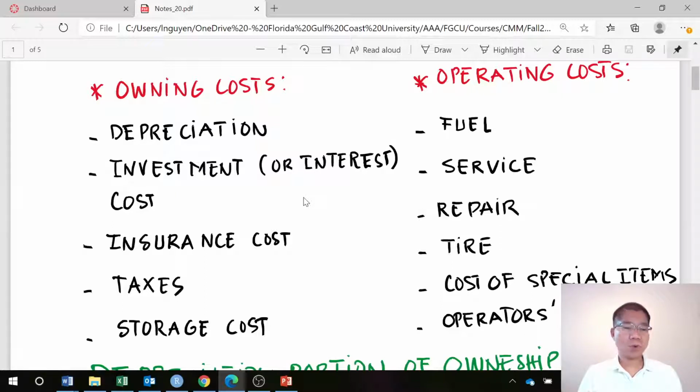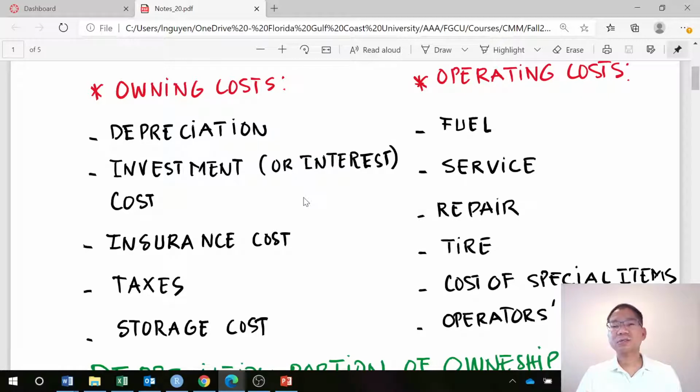Investment cost. No one has the money to buy every equipment. We need to get money from the bank, borrow money, etc. Money is not free. We have to pay the interest, and that is called investment costs. Just like when we buy a car, we take a car loan, then we have to pay the interest. That is the investment costs in this scenario.